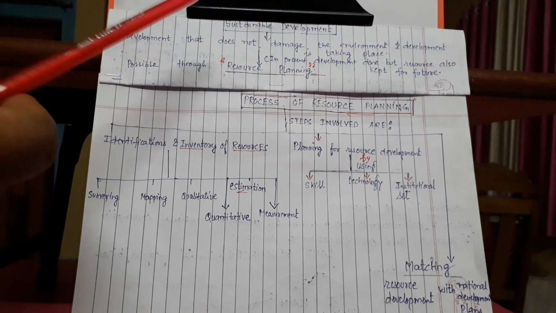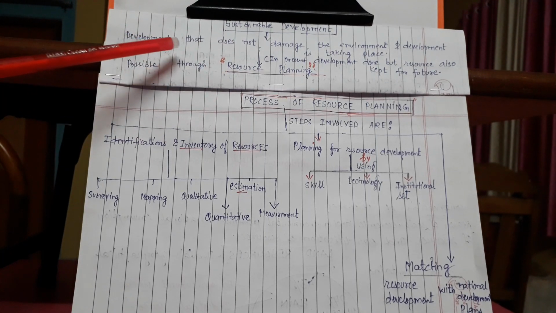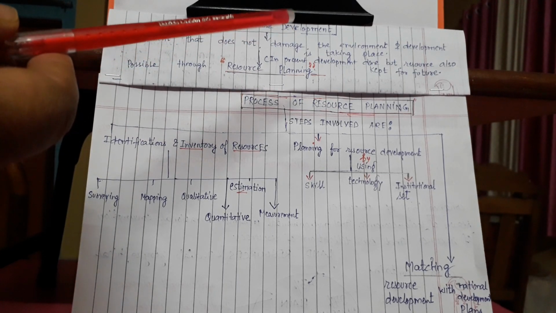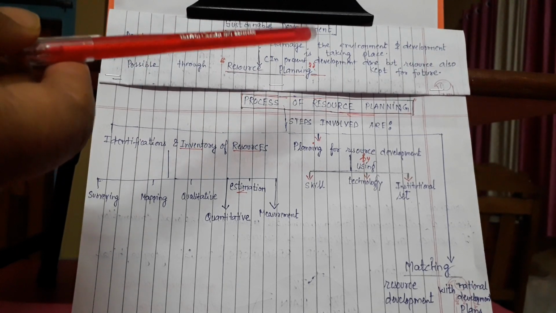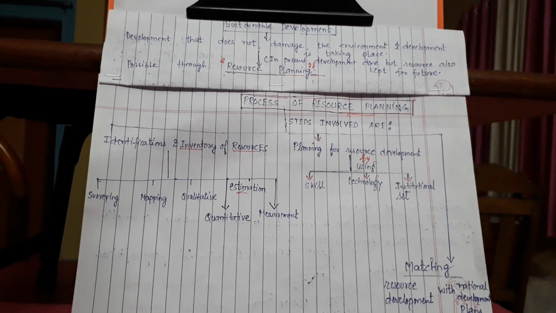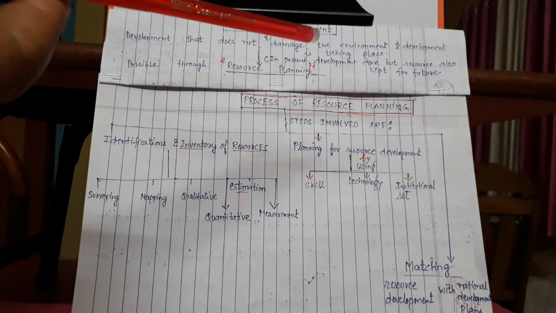So see, in the concept map, it is written here: development that does not damage the environment. Mind it, it should not damage the environment. It doesn't mean that we are using the resources, doing a lot of development today, polluting it in enough amount, but we are not keeping the resources for the future generation. So it is development that does not damage the environment.